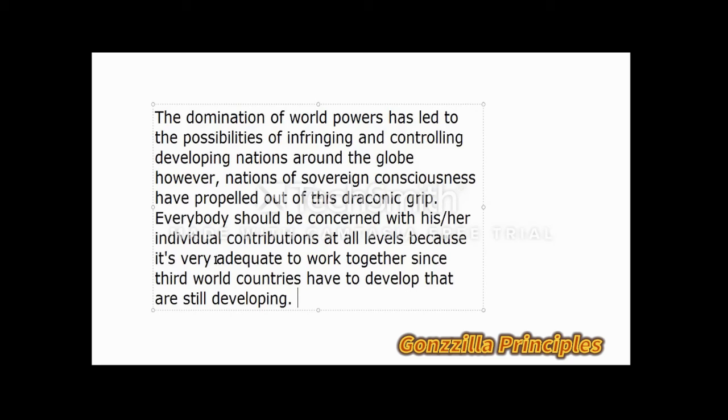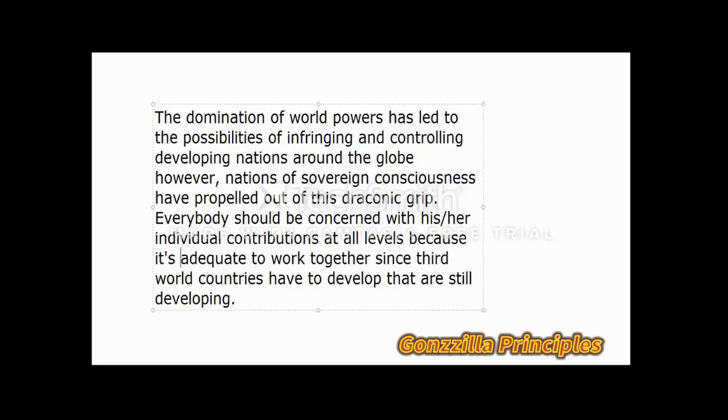So that definitely should go out because we don't need an intensifier, but an absolute adjective, to work together since third world countries have to develop, that has to develop. And so this item here, which is a modifier, should come directly after country. So we just place that in there. Still developing. Okay, so we quickly just take these out here. At the end here, should just go out.